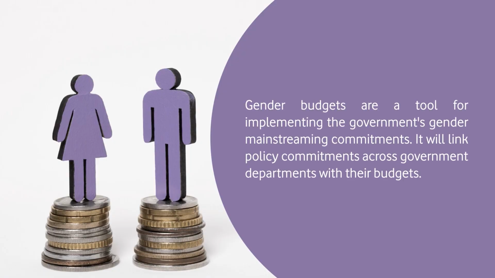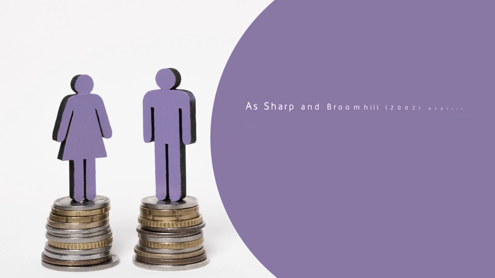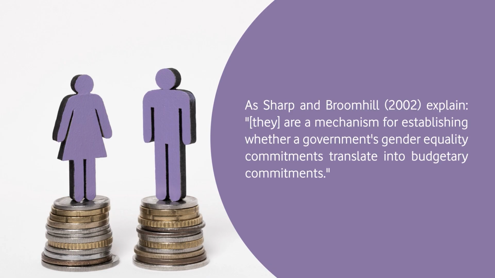Further, gender budgeting is a tool for implementing the government's gender mainstreaming commitments. It will link policy commitments across government departments with their budget. As Sharp and Broomhill 2022 explained, I quote, "They are a mechanism for establishing whether a government's gender equality commitments translate into budgetary commitments." I unquote.